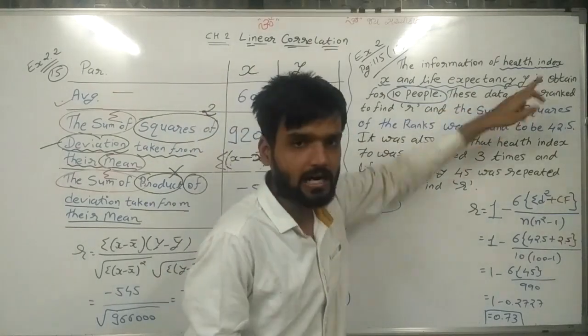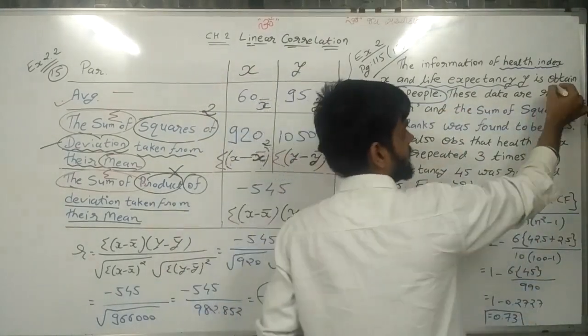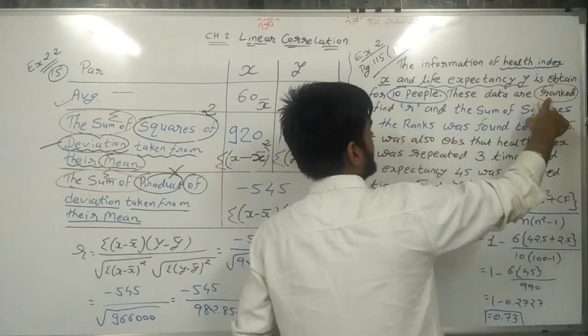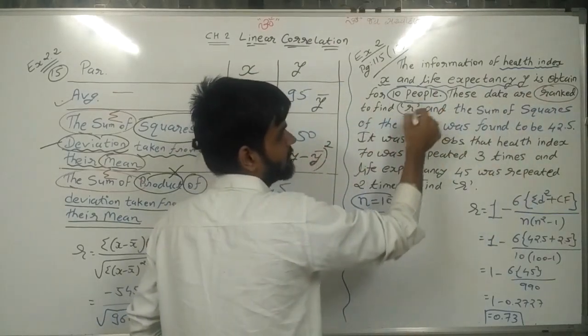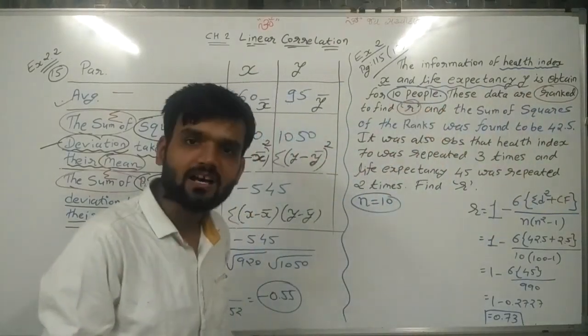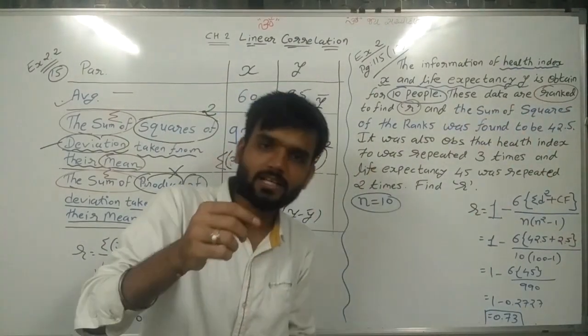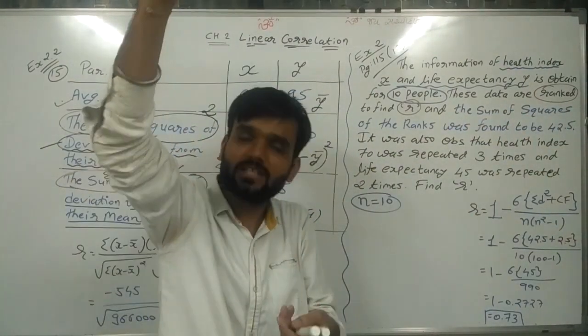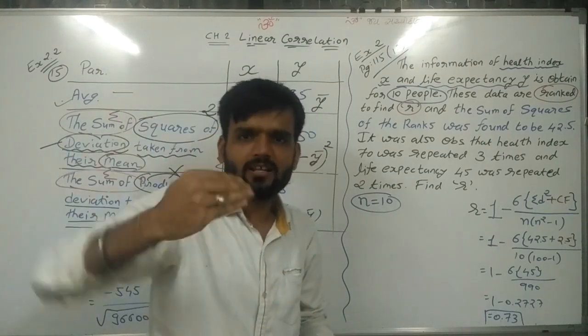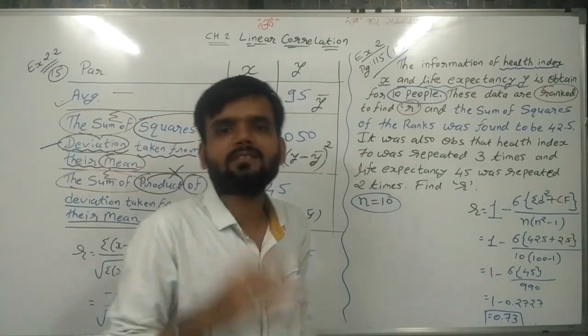This data are ranked to find correlation coefficient R. This data are ranked. For this data we have given the rank, first rank, second rank, third rank, up to 10.